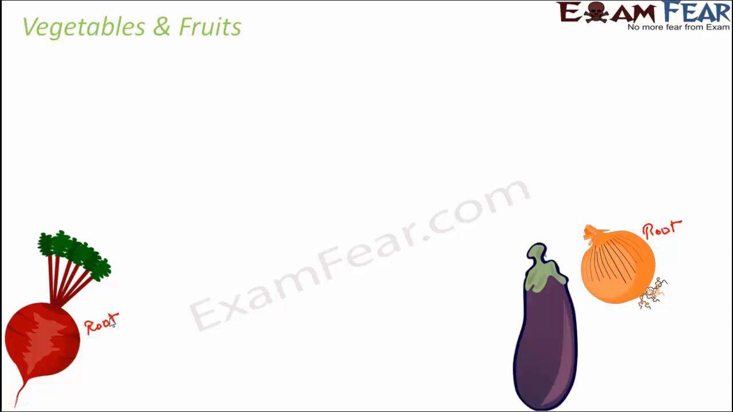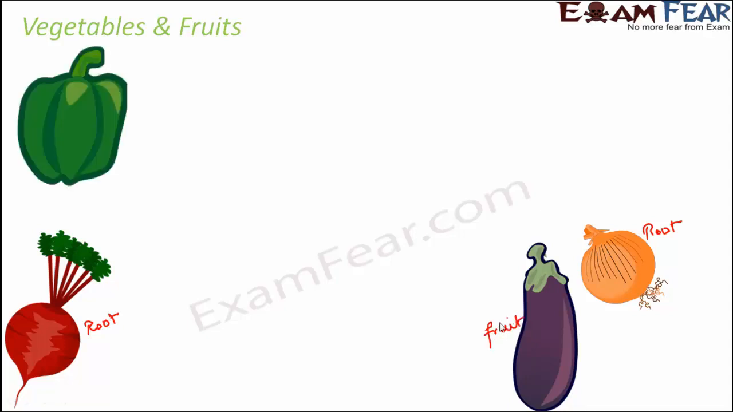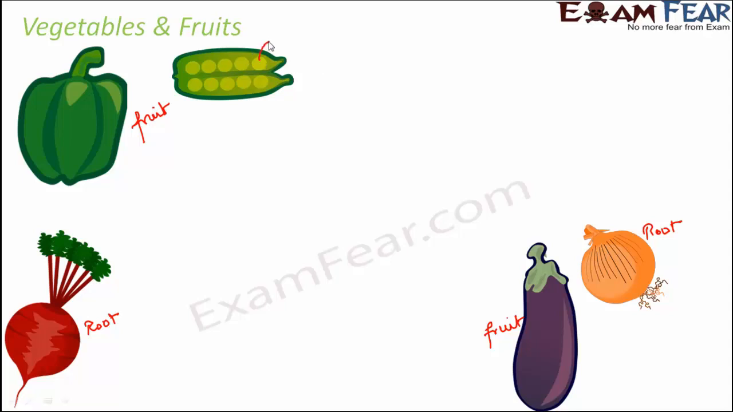Talk about brinjal. What do you think brinjal is? Brinjal is not under the ground, brinjal is above the ground, and brinjal is actually a fruit of a plant. Think of capsicum. Capsicum again is a fruit of the plant. Capsicum is like a kind of chili. Peas. What are peas? The part of the peas which we eat is basically the seeds. What we eat are the seeds.